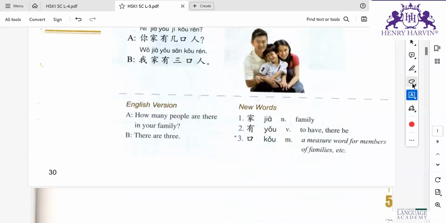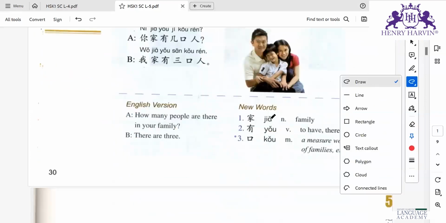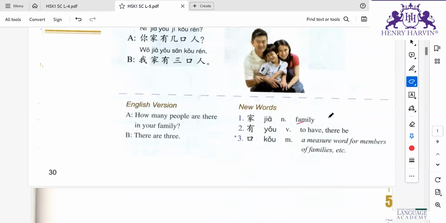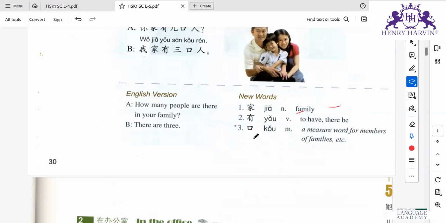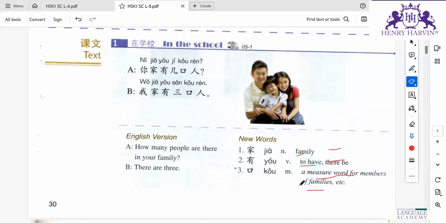See, new ones. Cha is family. You can write home or house also here. It is used for that also. Now yo is to have. Not there be. It's to have. Then kho, measure word for members of the families. Okay, measure word for family members basically. Okay. Any doubt? Anyone?